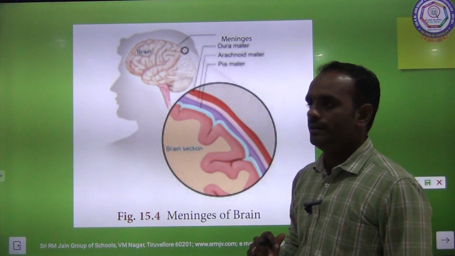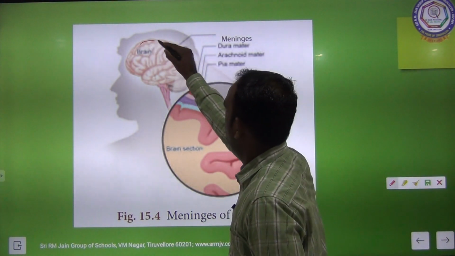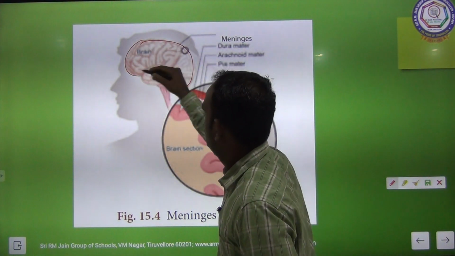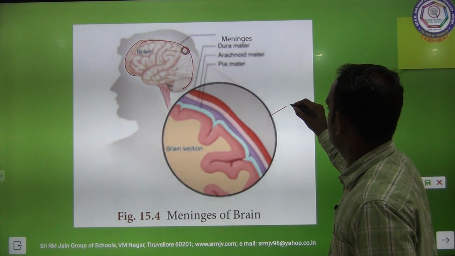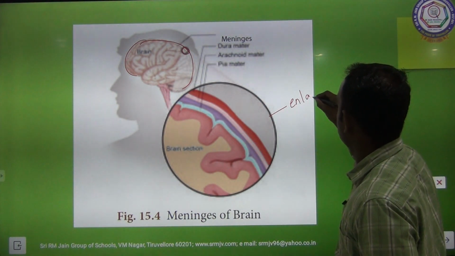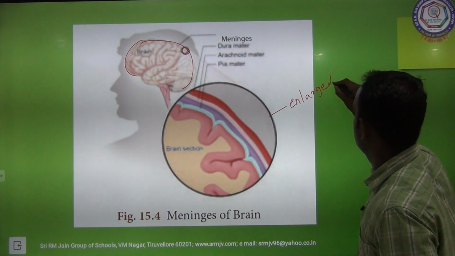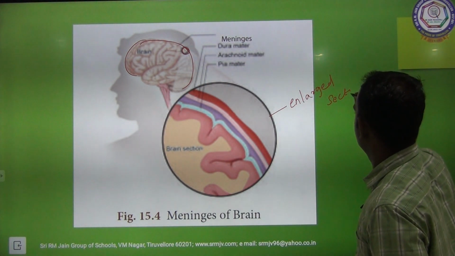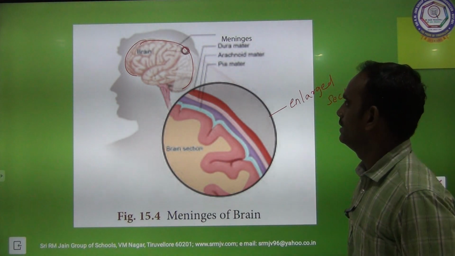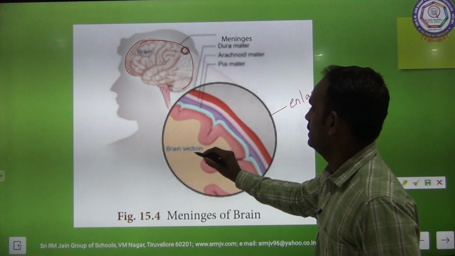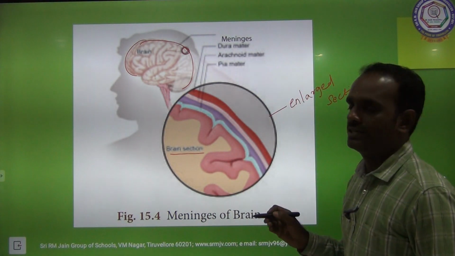See the picture here. This is the structure of the brain. One small portion is called the enlarged section. This part, see here, is the brain section.